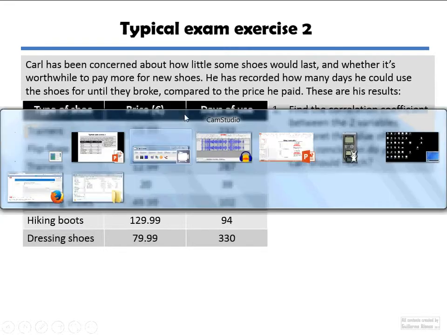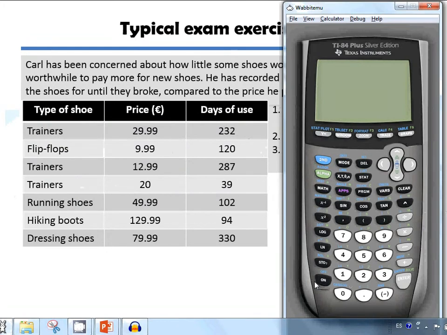So you just go to your calculator and tap in the values. I think I already did to save us some time. Yes, here they are. And what do you do once you have the values tapped in? Well, you just go to Stat, Calc, LinReg ax plus b, and you calculate it, and that's all you do.